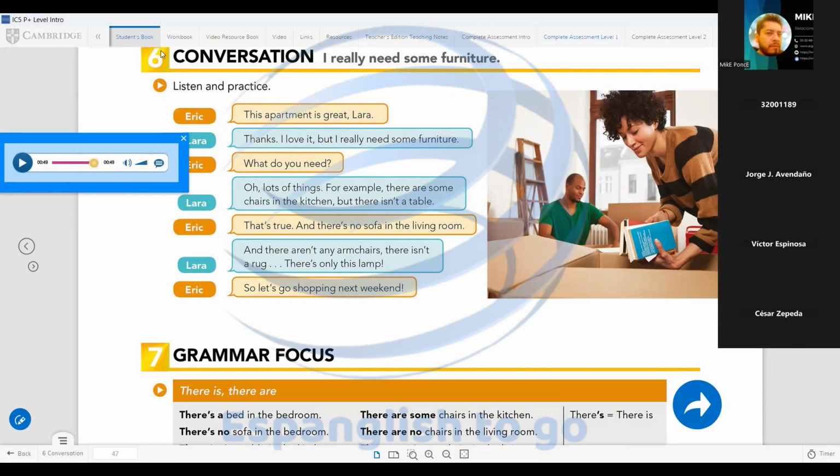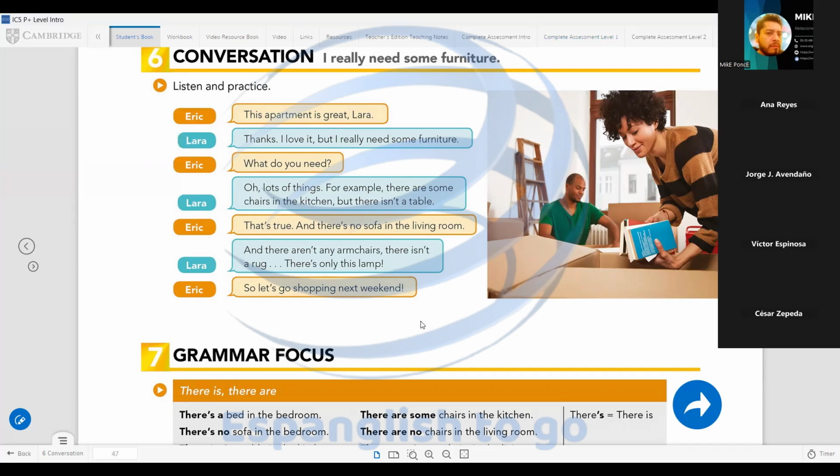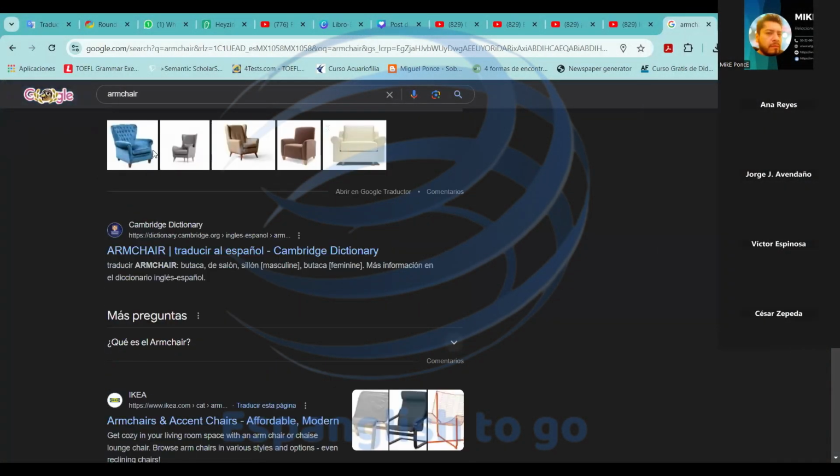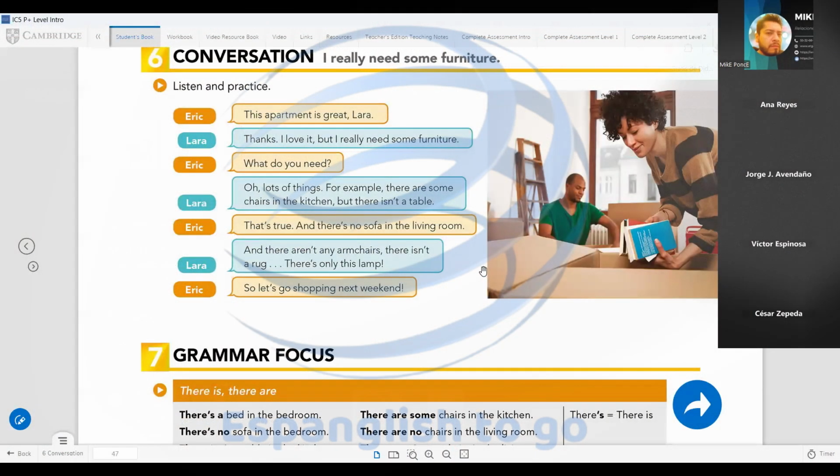Perfect, guys. Questions with vocabulary? Armchair, it's complete. Armchairs. I will show you. Okay, I am sharing on the screen. This is an armchair. It's like a chair, but with arms. It's not a sofa because it's only for one person. Okay? Can you see? Thanks. Perfect. You're welcome. Any other? No? Excellent.